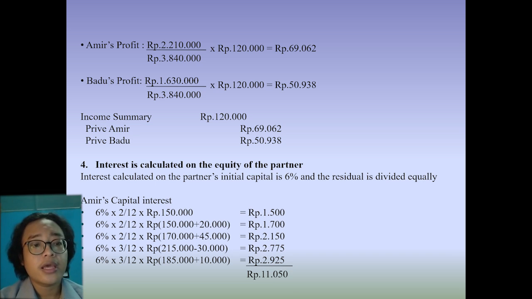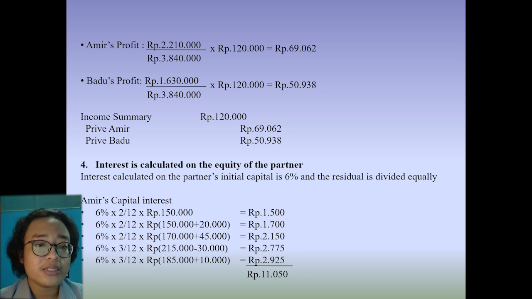After we calculate Amir's average capital and Badu's average capital, now we are going to calculate Amir's profit and Badu's profit. In this slide, we know Amir's profit and Badu's profit. After that, we can journal in debit income summary and in credit Prof. Amir and Prof. Badu.